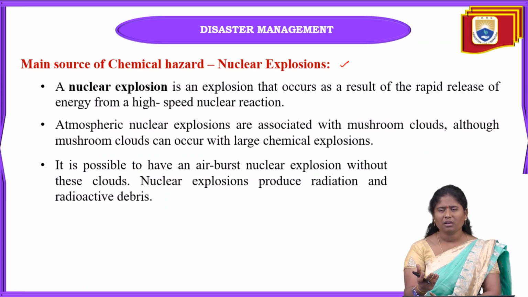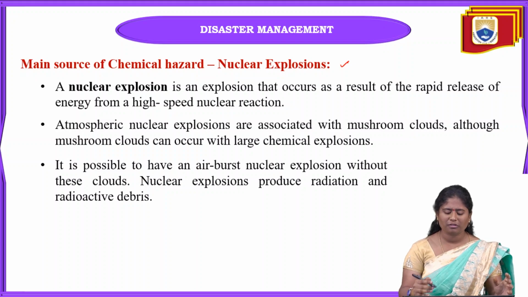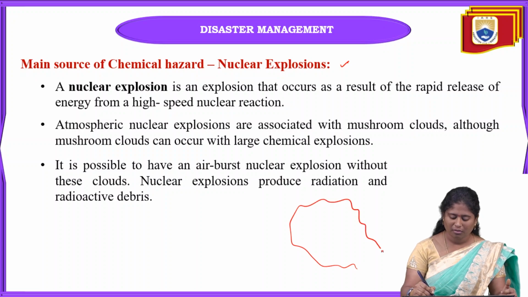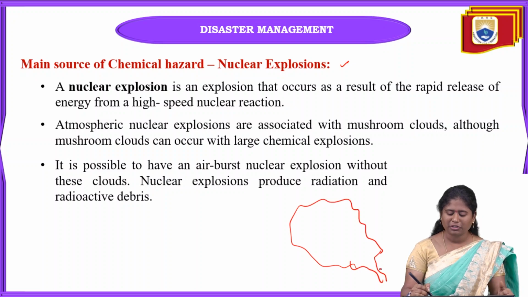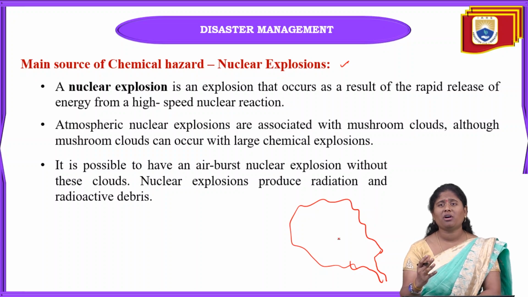When these mushroom clouds are associated with nuclear explosions, very large chemical explosions can easily occur here. What happens is that when the explosion happens, it explodes like this, just like a mushroom, and very harmful gases can be released at that time.